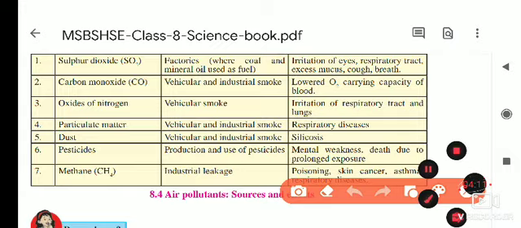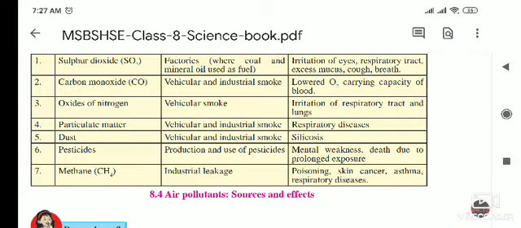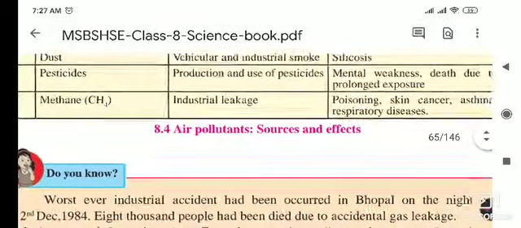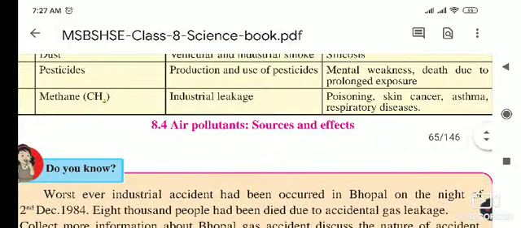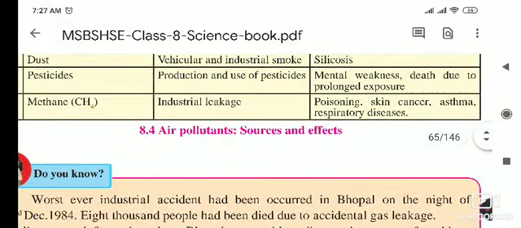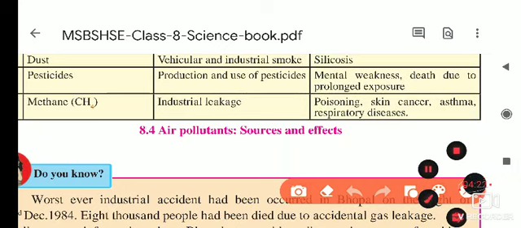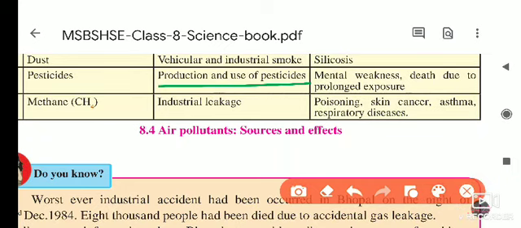Next it is the pesticides. As we know, to kill the pests on the farm, farmers use pesticides. Whenever these pesticides are produced, and when we are using these pesticides in our farm, at that time also it pollutes the air.